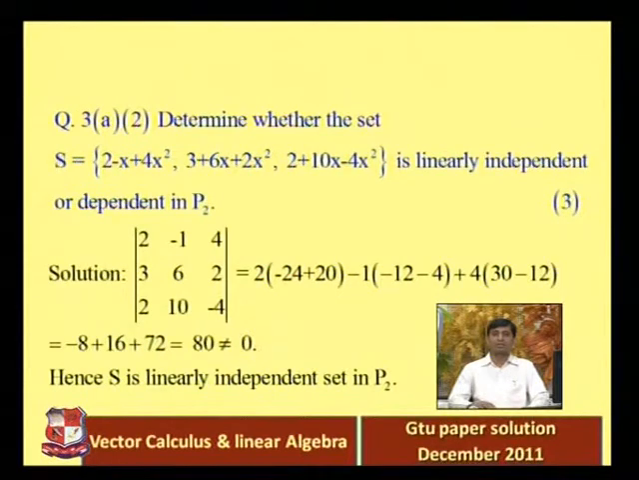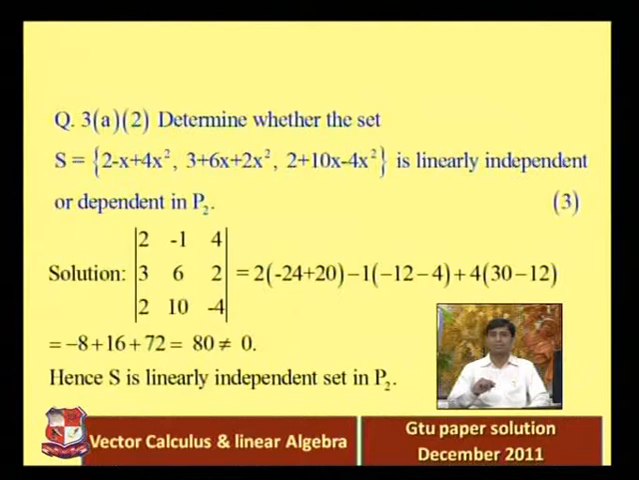First row is 2, minus 1, 4. That is from the first polynomial 2 minus x plus 4x square. Second row is 3, 6, 2. That is coming from the second polynomial 3 plus 6x plus 2x square. And the third row is 2, 10, minus 4. That is coming from the third polynomial 2 plus 10x minus 4x square.